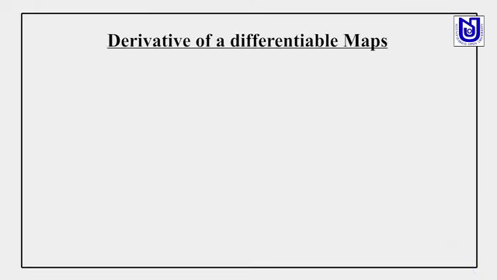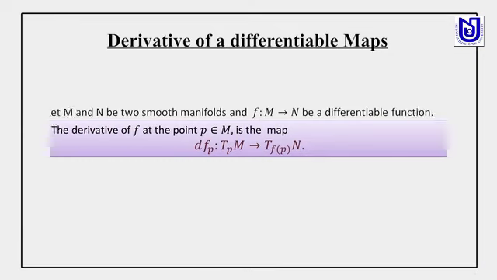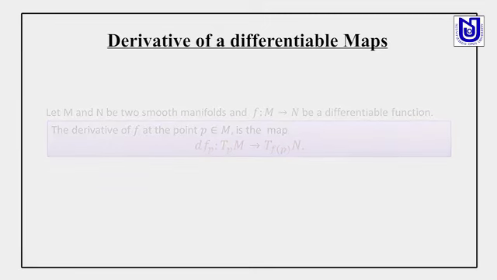Now we talk about the derivative of a differentiable map. We have two smooth manifolds M and N, and a function f from M to N which is differentiable. The derivative of the function f at the point P is the map dfp, which acts from TpM to Tf(p)N, and this map is defined by the following relation.